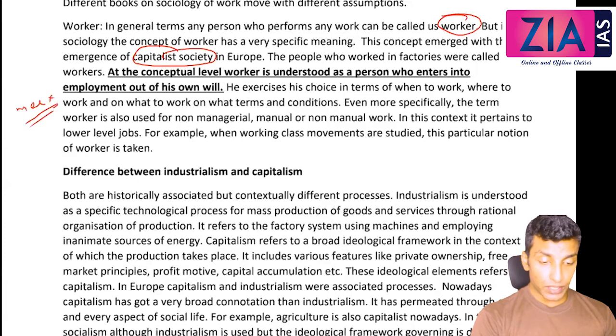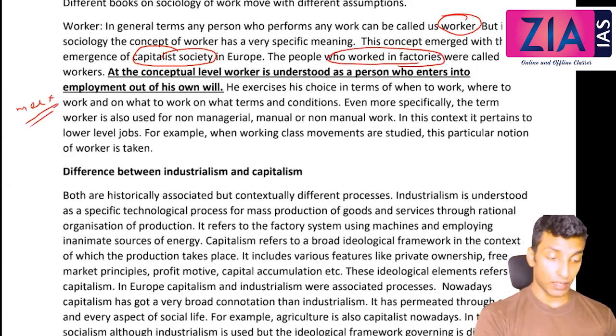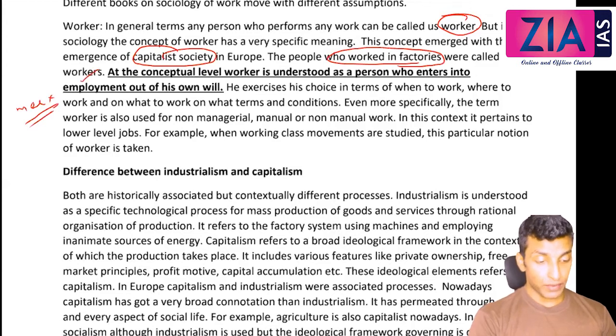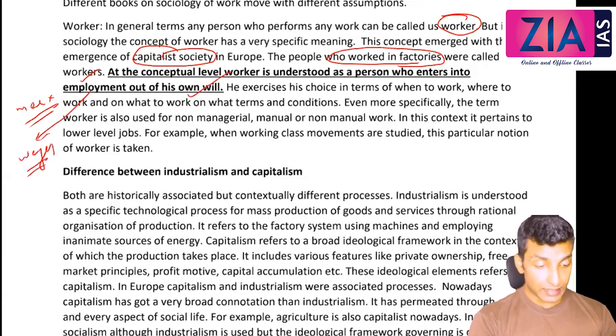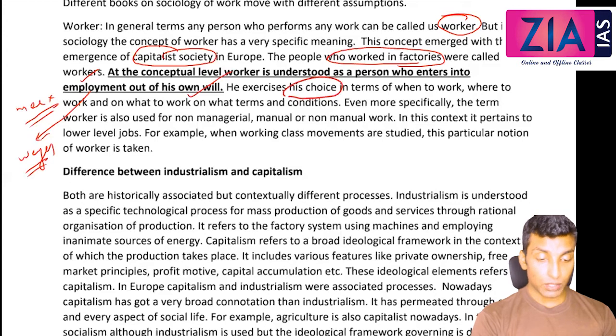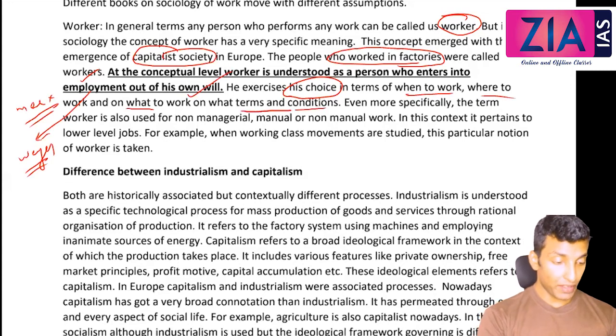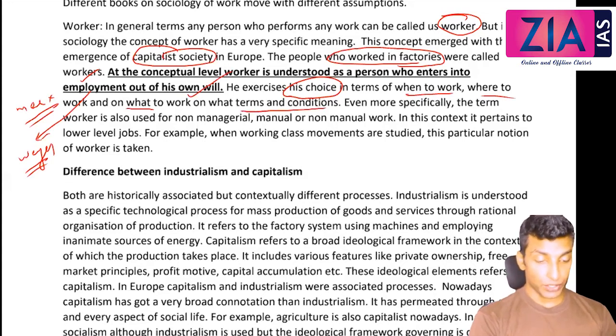The people who worked in factories were called workers. At the conceptual level, a worker is understood as a person who enters into employment out of his own will, and he must necessarily be paid wages or salaries. He exercises his choice in terms of when to work, where to work, and on what terms and conditions he should work.